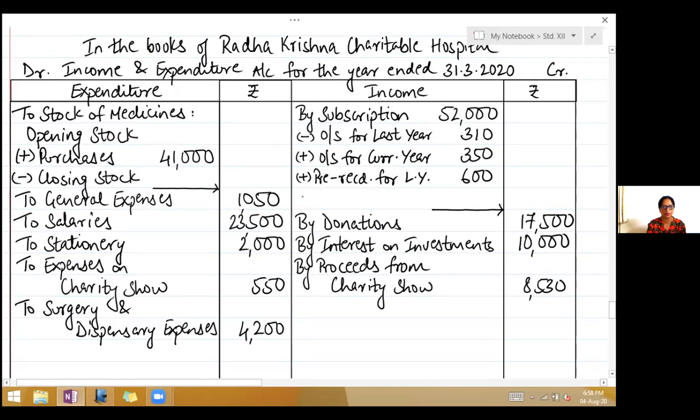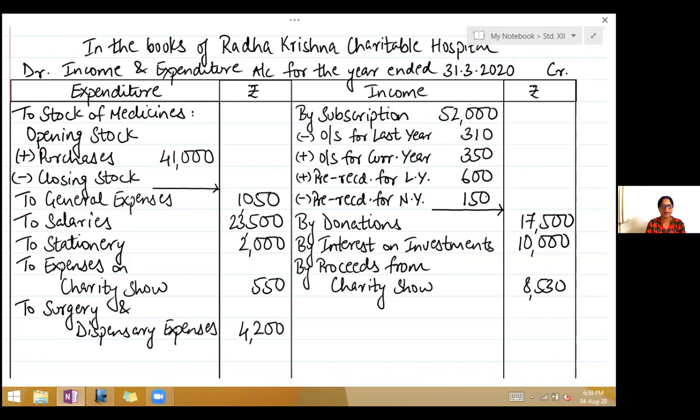So pre-received we will now deduct. So write less pre-received for next year. That is 150. Now you will add and subtract and take the figure to the outer column.